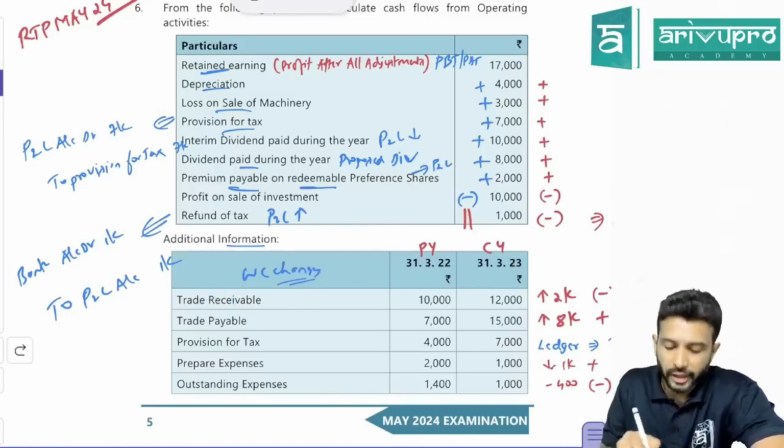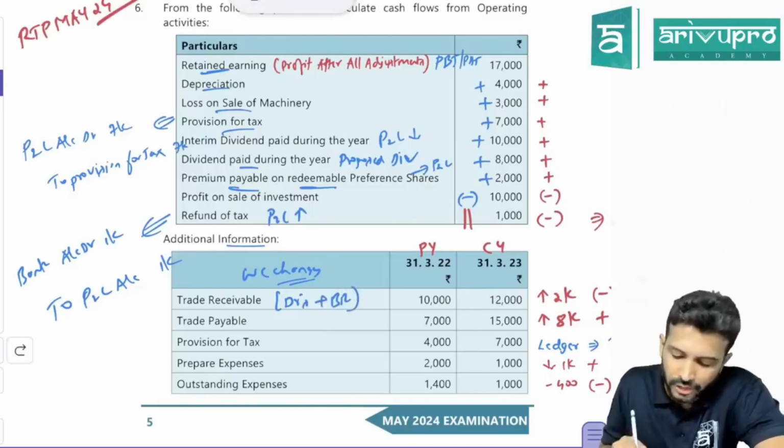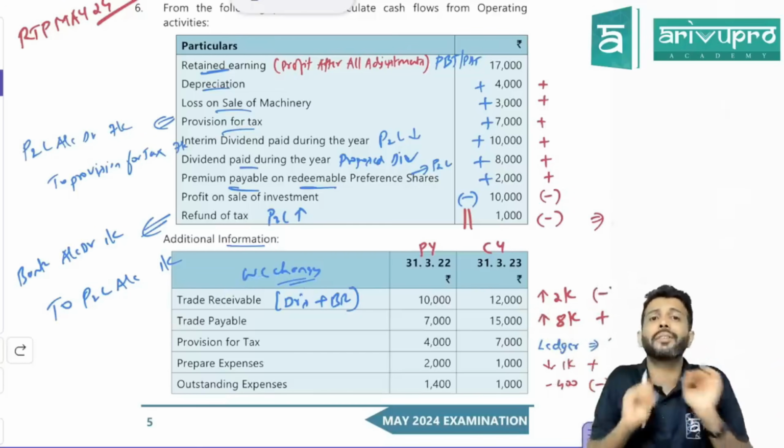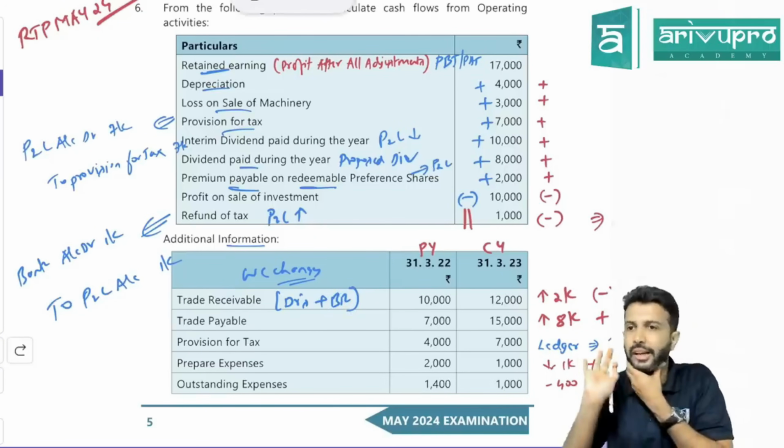Trade receivable. Trade receivable means your debtors and bills receivable put together. Generally, many companies will not have bills receivable. That's the reason we say debtor itself is trade receivable. Actually, debtors and bills receivable put together we call trade receivable. In most cases, this will not be there. Hence, we say debtor. Okay.